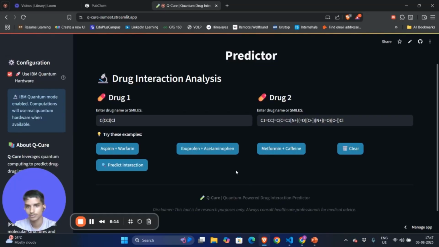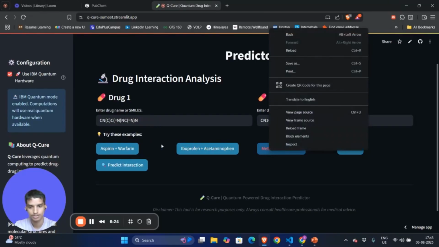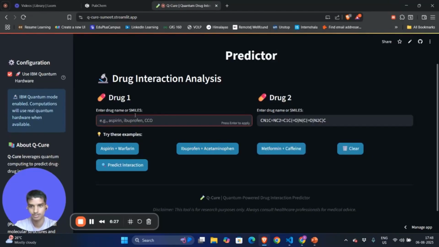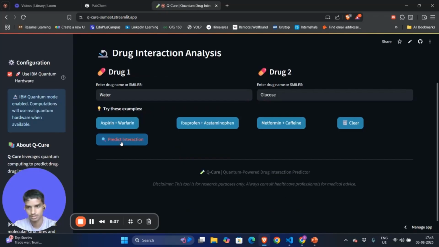You can use quantum hardware here. Here are other examples you can use. By clicking here, it will change. Also, you can write names. Let's take water and glucose to check what their interaction is. Let's predict.